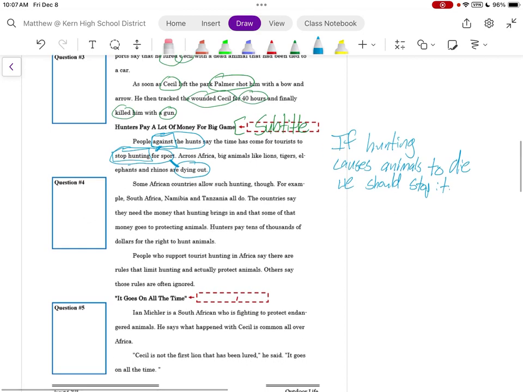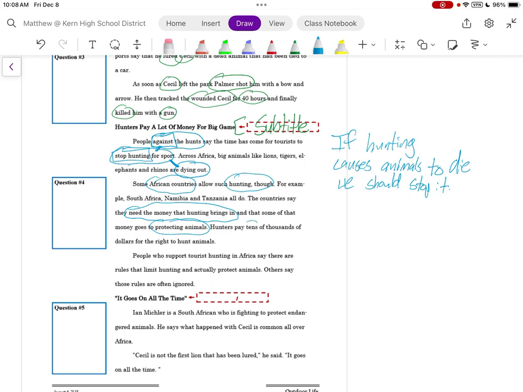Let's continue. Across some African countries, some of them allow hunting, though. For example, South Africa, Namibia, and Tanzania all do. The countries say they need the money that hunting brings in, and some of that money goes to protecting animals.